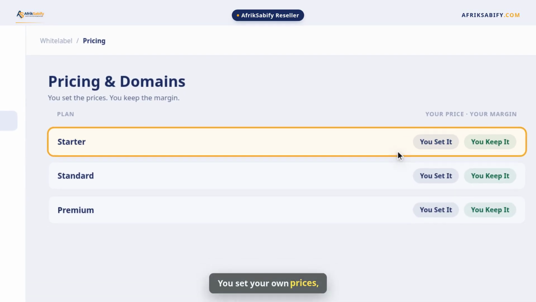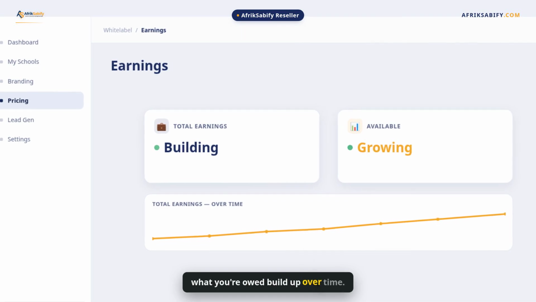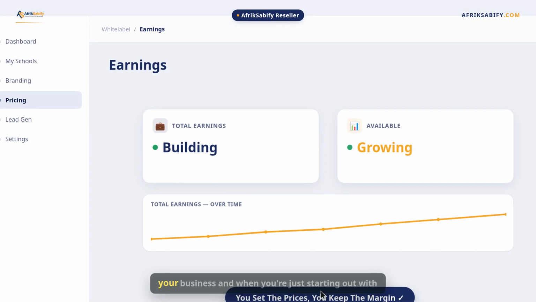You set your own prices, you choose your own margin, and you watch exactly what you're owed build up over time. Your prices, your business.